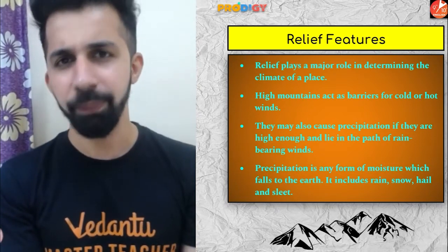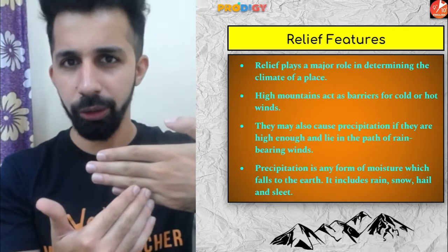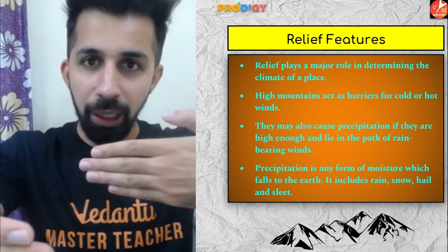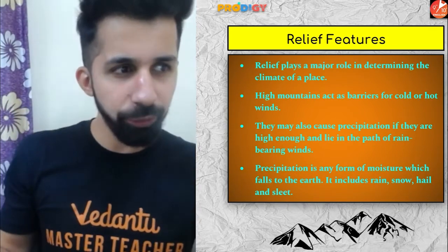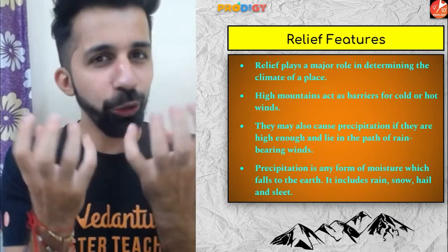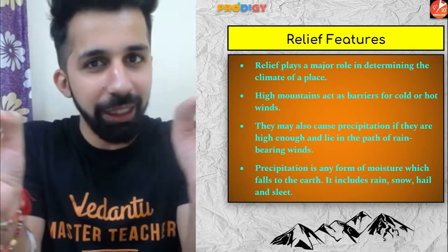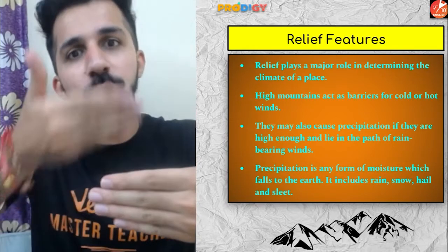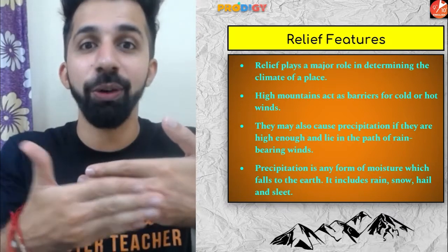Himalayan mountain ranges. Now guys, Himalayan mountain ranges are acting as a barrier. All right, they act as a barrier for the winds coming from China and the southwest monsoon winds. Now guys, the southwest monsoon winds which come from Arabian Sea and Bay of Bengal are carrying a lot of moisture with them. Those are moisture laden winds, and these moisture laden winds are responsible for creating rainfall in India. But these moisture laden winds are unable to cross India. Why? Because of Himalayas. So Himalayas are acting as a barrier for these winds.